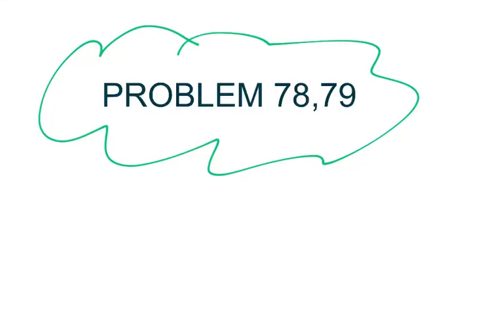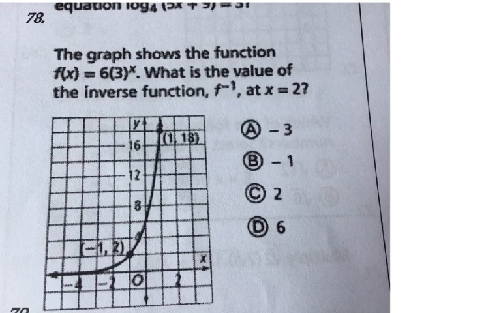Okay, so problem 78 and 79. On 78, what's really important here is to understand the real meaning of an inverse function. That -1 is not a power. That's a symbol for inverse. Okay, what's the inverse? It's the function that goes backwards.